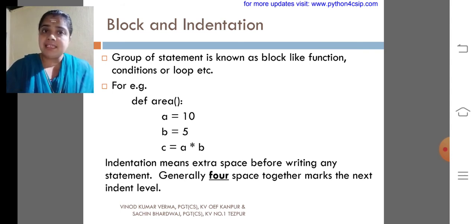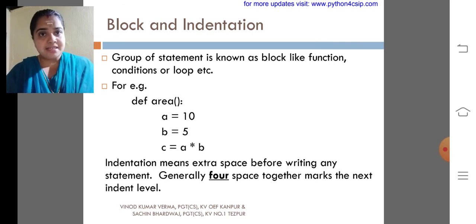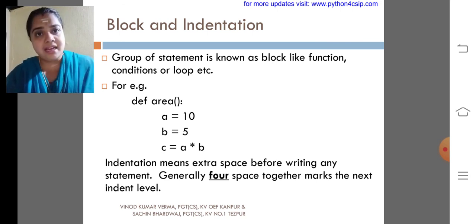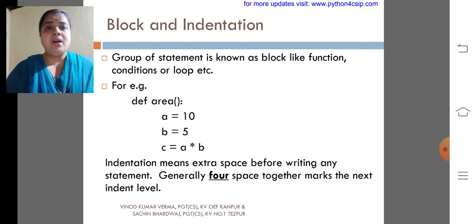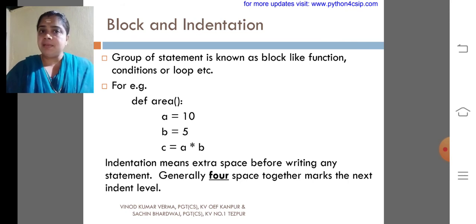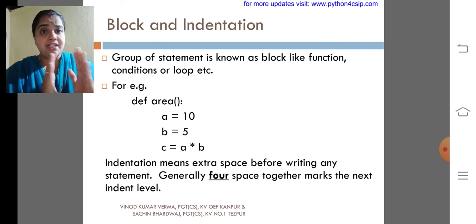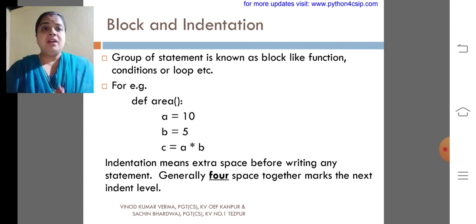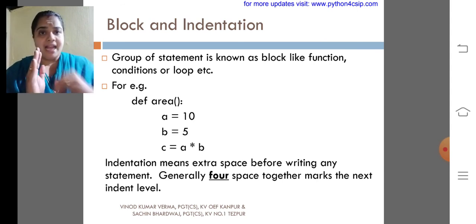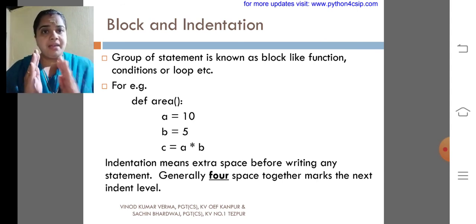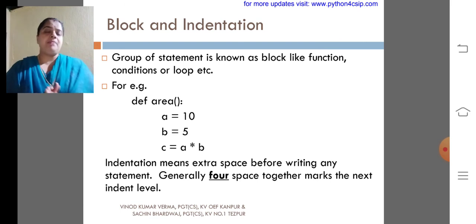How can we recognize whether it is a block or a sequential statement? We can easily observe the indentation, the spacing. Look at def area, and within that I have included a equal to 10, b equal to 5, c equal to a into b.